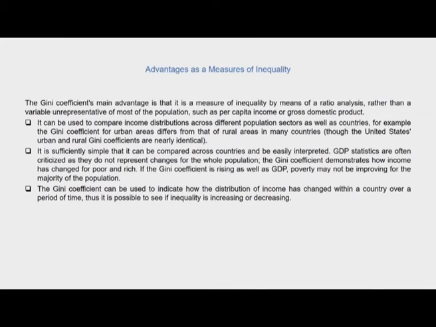It is also sufficiently simple that it can be compared across countries and be easily interpreted. GDP statistics are often criticized as they do not represent changes for the whole population, and the Gini coefficient demonstrates how income has changed for poor and rich. So if the Gini coefficient is rising as well as GDP, poverty may not be improving for the majority of the population. This point is very important, where the calculation of the Gini coefficient for the income distribution within the population will give us a sense of how far the economy has progressed.